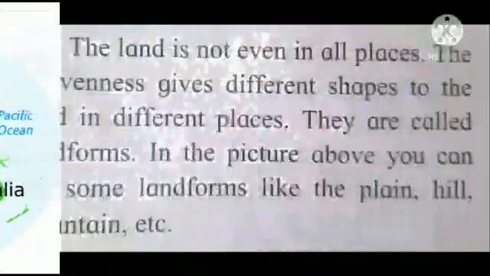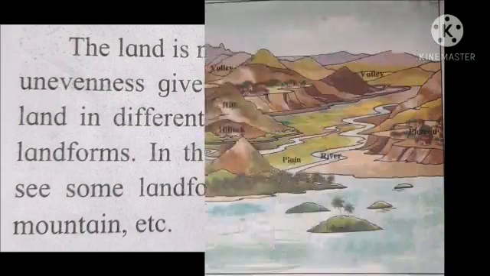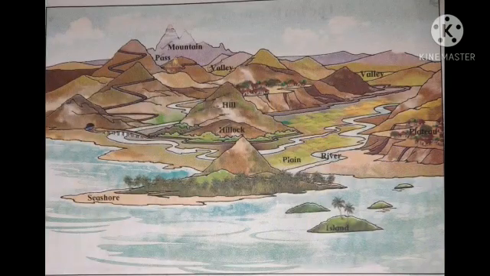The land is not even in all places. The unevenness gives different shapes to the land in different places. They are called landforms. In the picture above, you can see some landforms like the plain, hill, mountain, etc. As it is, students, the picture is given below on page number 12. You all can see there various landforms, right? There are the different places given over there about the landforms such as plains, hills, mountains. Okay, so they are the various landforms.